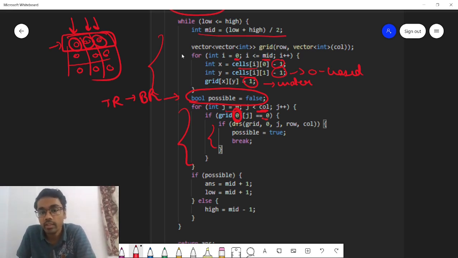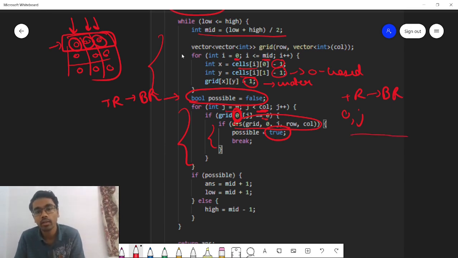So if this DFS value returns true, that means it is possible to go from top row to bottom row with this particular 0, jth cell. So we'll mark possible to be true, and now you don't need to check the other cells, because then it would be again nothing but the kind of brute force approach, not exactly brute force, but yeah. So we are just breaking it from here, because now you don't need to explore the other columns which are land. So that's why we are breaking it.